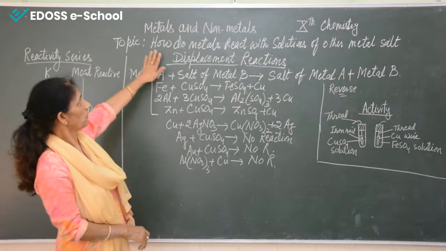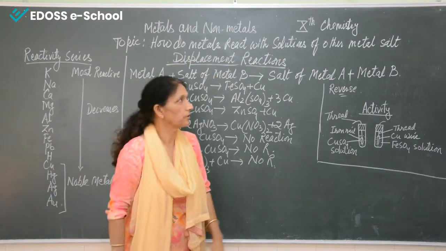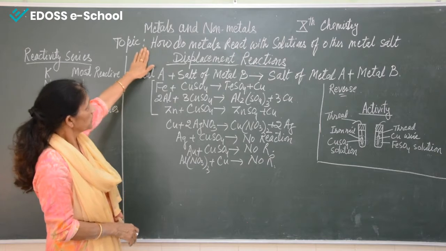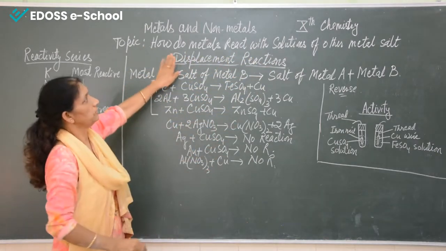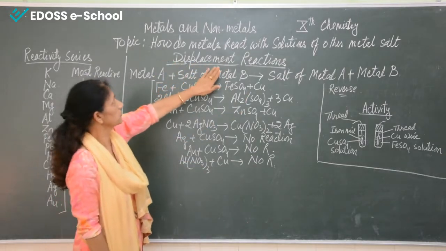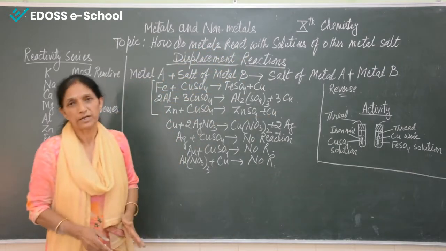Now first of all we come to this topic, that is, how do metals react with solutions of other metal salts. In one line we can say it is displacement reactions. Displacement reactions means when metals react with the solution of other metal salts.